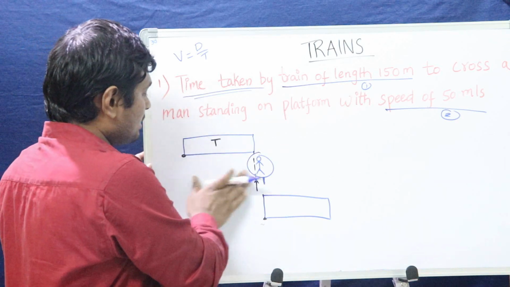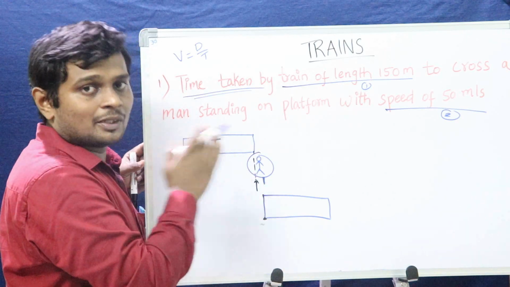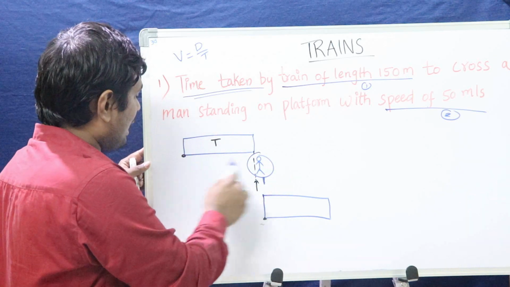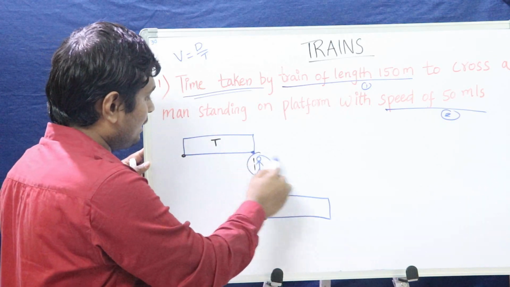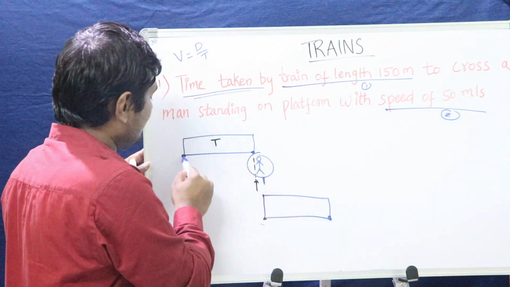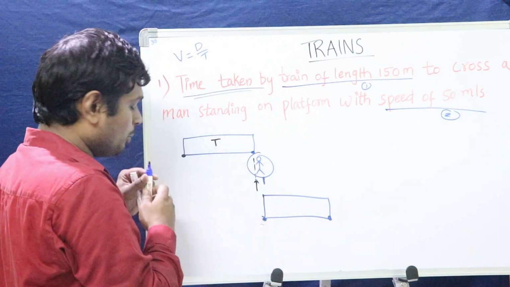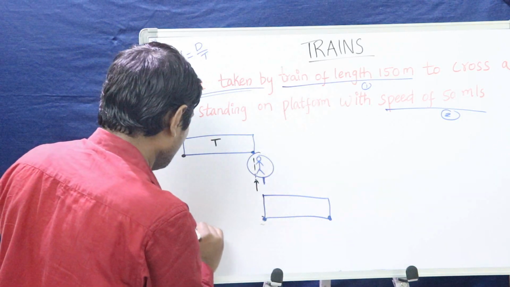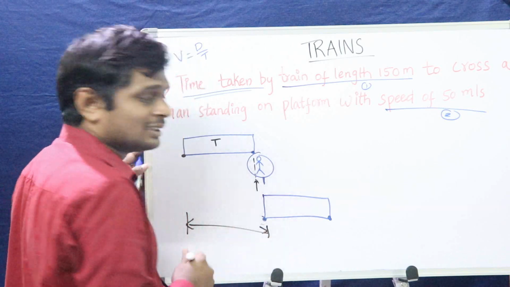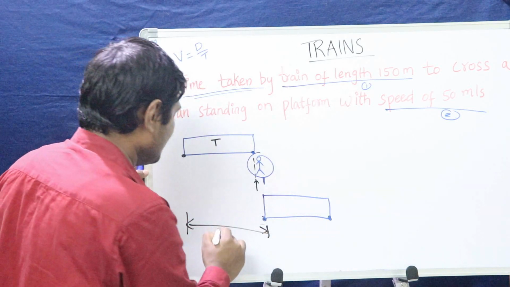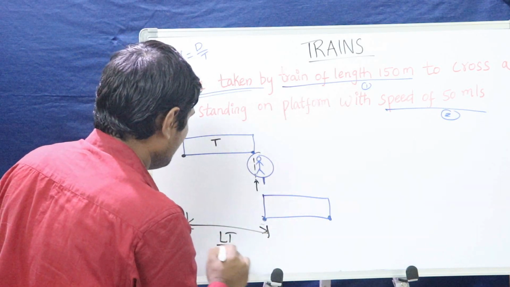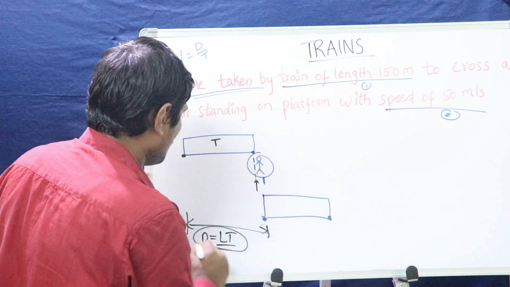Okay, how much distance it has to travel to cross the man? It has started here, right? And that starting point should reach here, the ending point should reach here. That means how much distance it has to travel? It has to travel this much distance. What is this distance? It is the length of the train. That is the distance to cross the man.